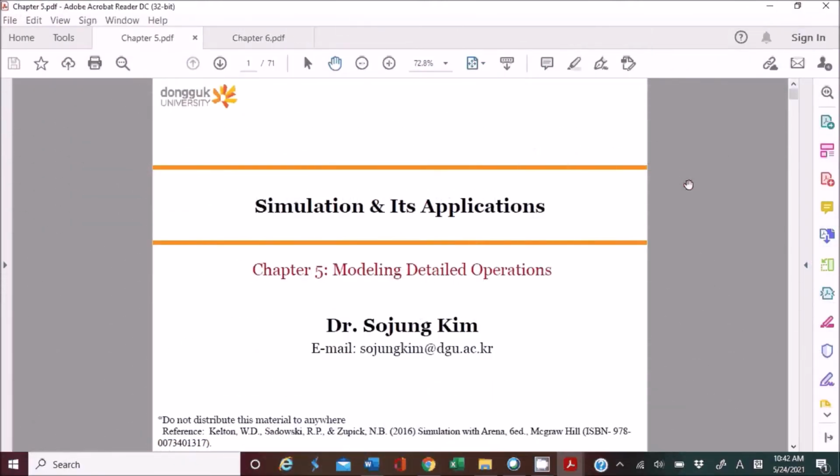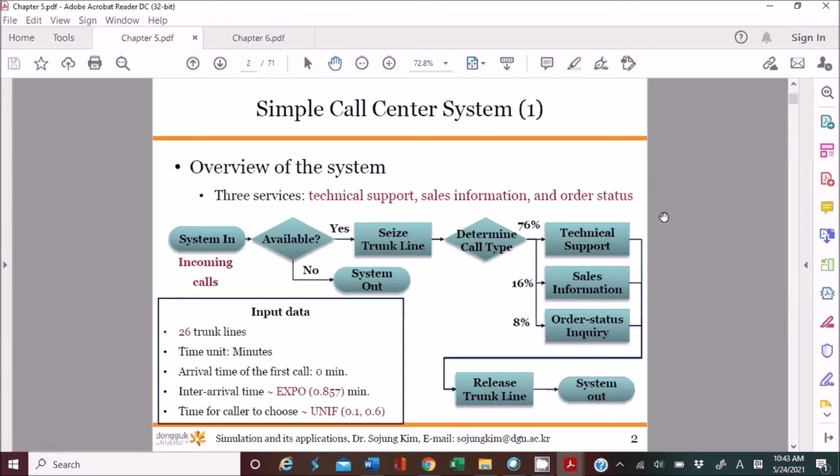Okay, let me briefly review the lectures addressing chapters 5, 6, and 7. In the advanced model, we discussed the simple call center system. Here's the overview of the simple call center system. Hopefully you still remember this model. It considers 3 different services: technical support, sales information, and order status.